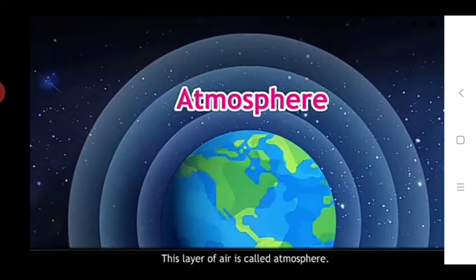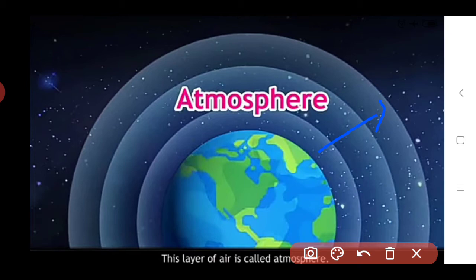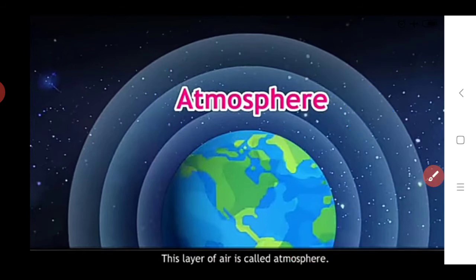Means these layers, all these layers, such as the stratosphere and mesosphere, we also study about the layers of the atmosphere. So all these layers of air are called atmosphere. Again I explain what the atmosphere is. Air surrounds the earth from all sides. This layer of air is called atmosphere.